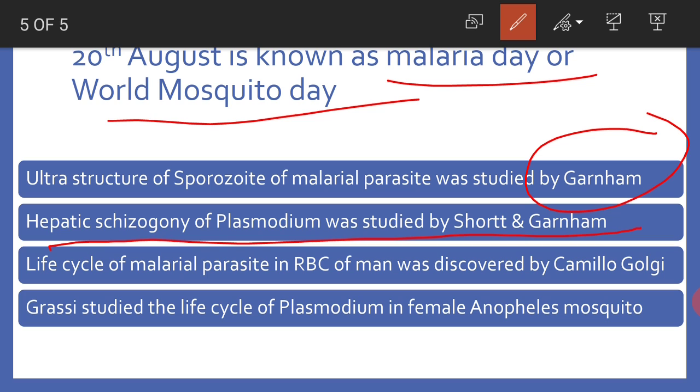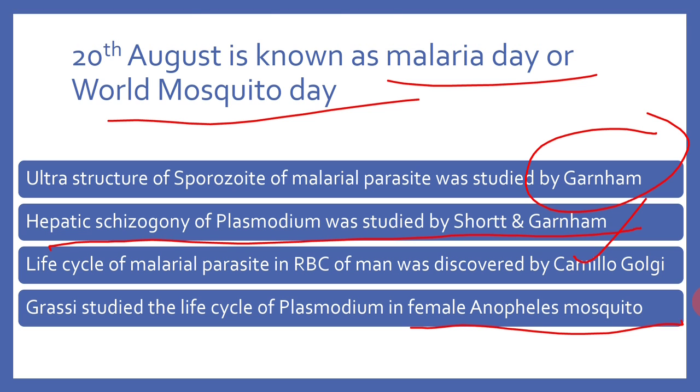The life cycle of the malarial parasite in the RBC of man was studied by Camillo Golgi. Hence, this life cycle of Plasmodium in the RBC of human being is called the Golgi cycle. Grassi studied the life cycle of Plasmodium in the female Anopheles mosquito. So, this is about the history of malaria.